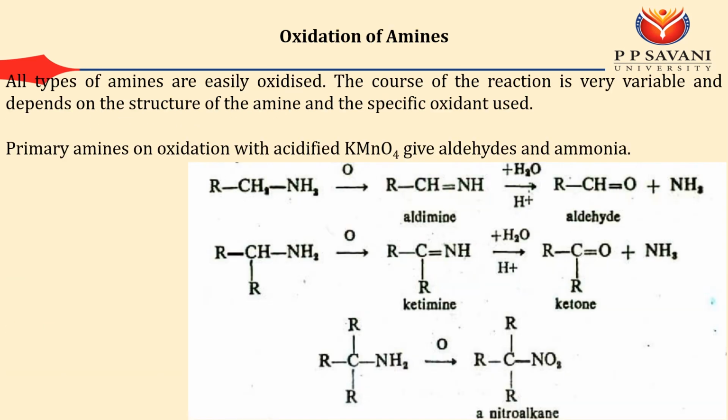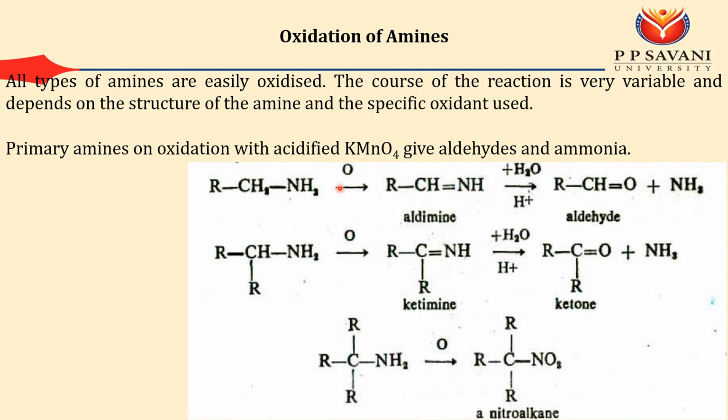Then oxidation. As you know, addition of oxygen or removal of hydrogen is known as oxidation. So here I have to add oxygen, or simply do the reaction in the presence of an oxidizing agent. For these oxidations you require KMnO4 or sodium dichromate.